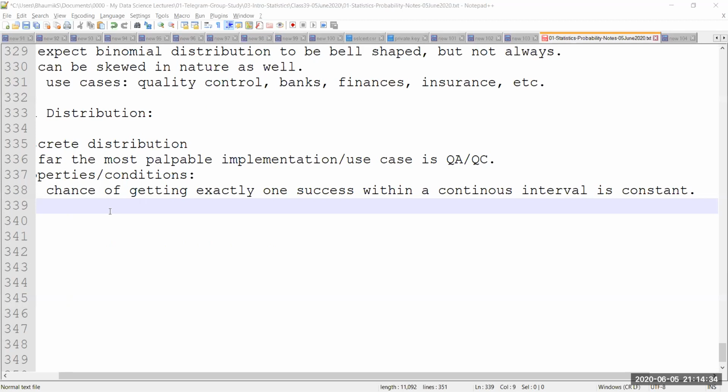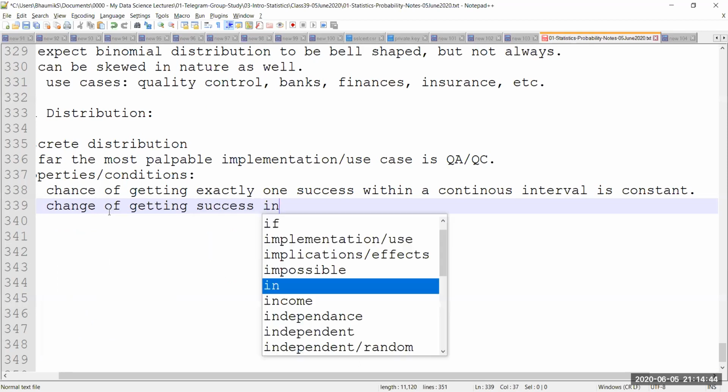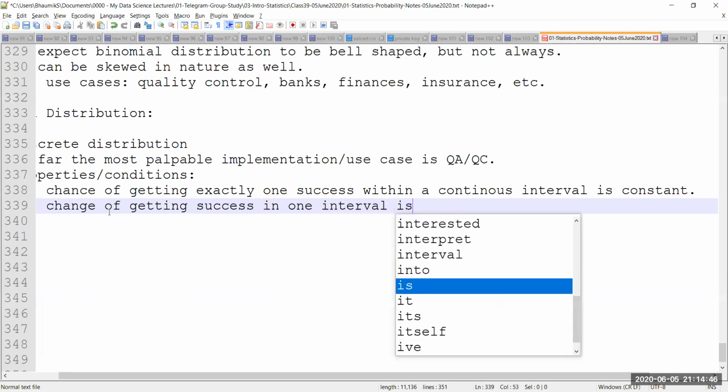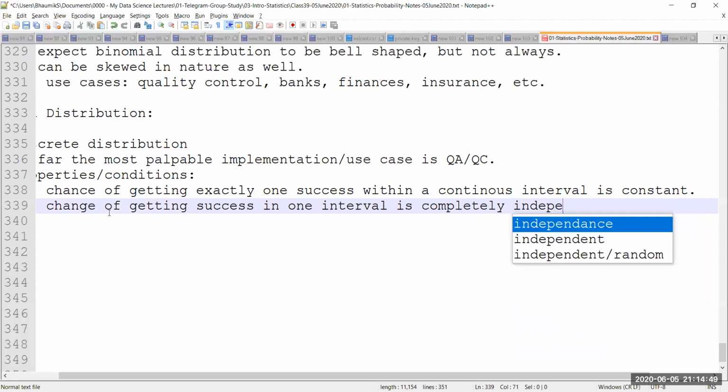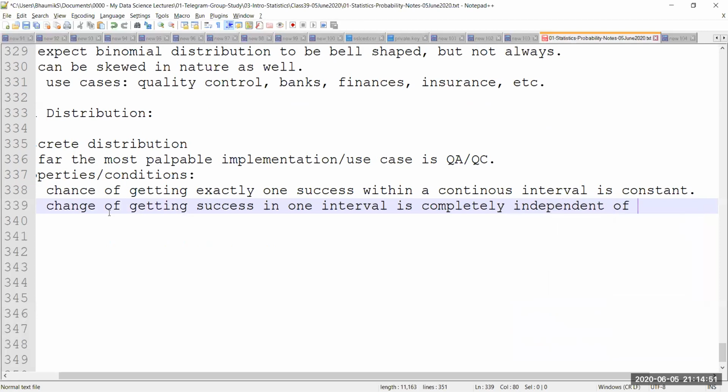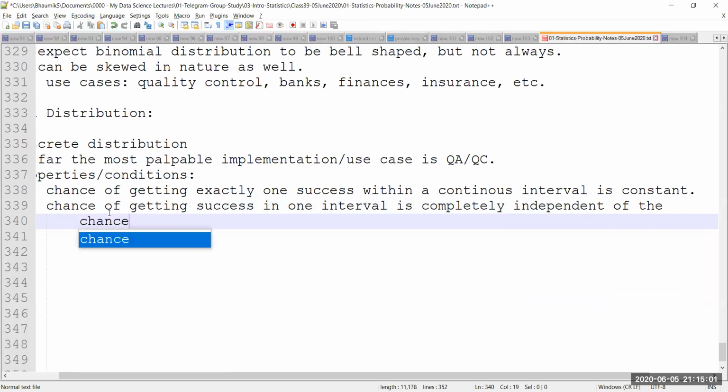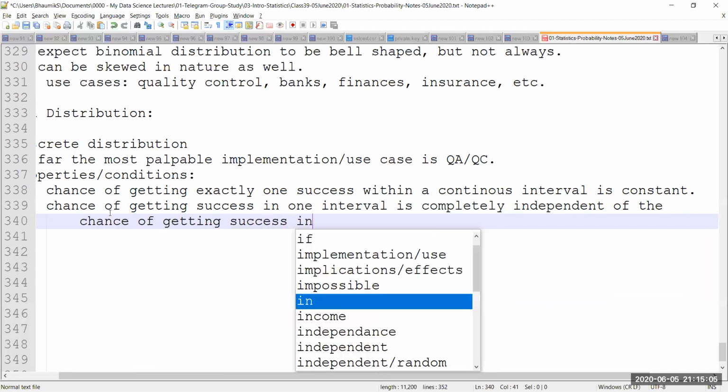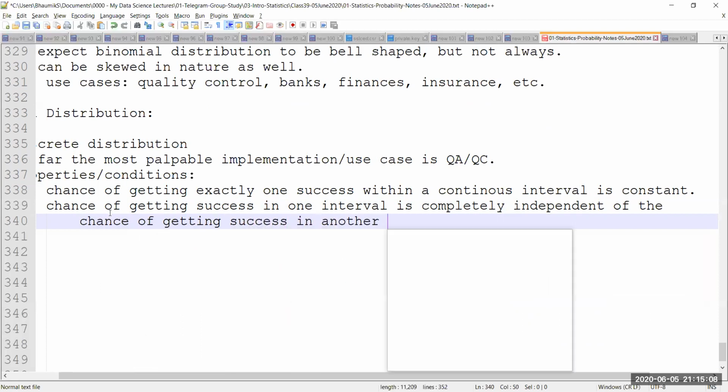Rule number two says the chance of getting success in one interval is completely independent of the chance of getting the same success in another interval.